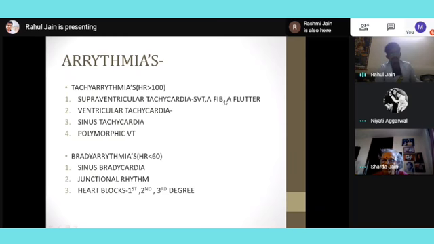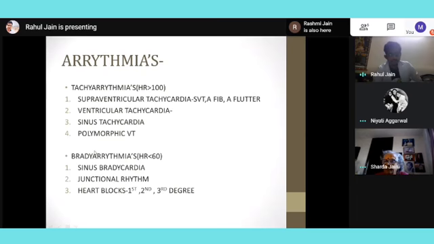When I talk about ventricular tachycardia, the origin is below the AV node, and ventricular tachycardias are more dangerous compared to supraventricular tachycardias. Then there is polymorphic VT, which is very dangerous. We have hardly 1 minute to save the patient. If the patient goes into ventricular tachycardia, it is almost equivalent to death. Then we have sinus tachycardia, which is a normal rhythm but the heart rate is more. In fever and similar conditions, we will see sinus tachycardia.